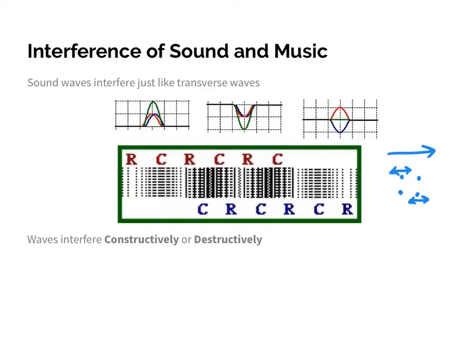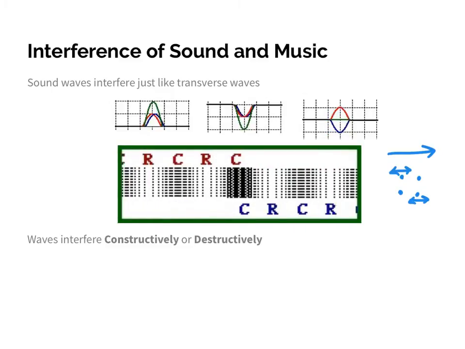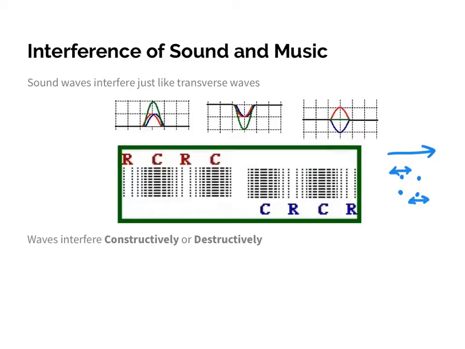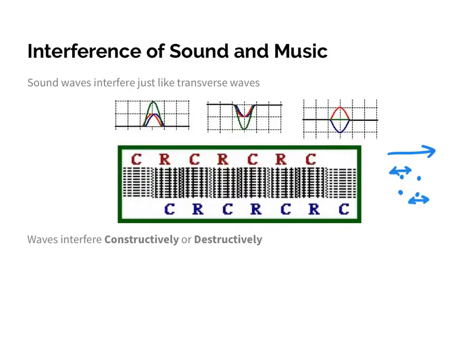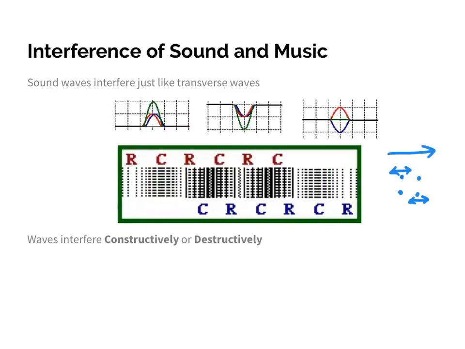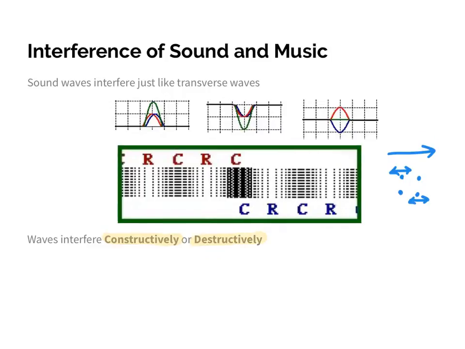And the same thing would be true with destructive interference. If at any point they meet out of phase, so a compression meets a rarefaction, they essentially cancel each other out, and there would be no compression or rarefaction at that point. It would just be at its regular position. So sound waves can interfere constructively and destructively.